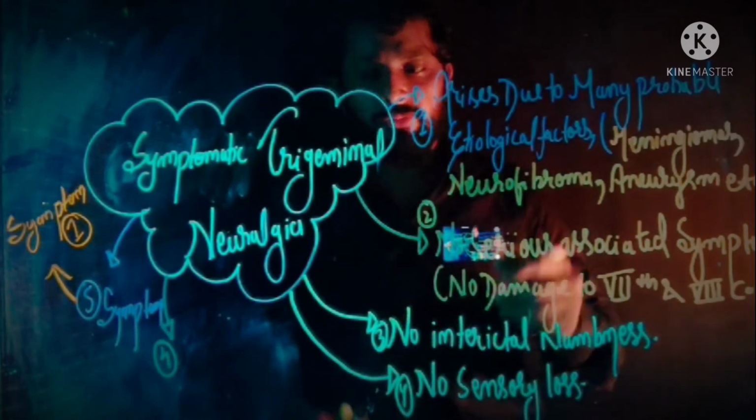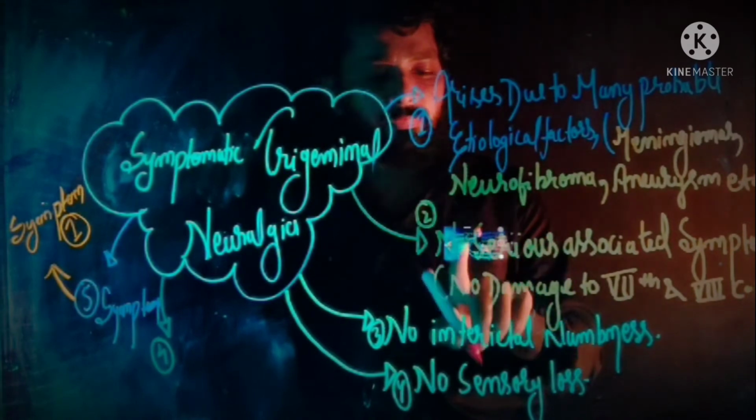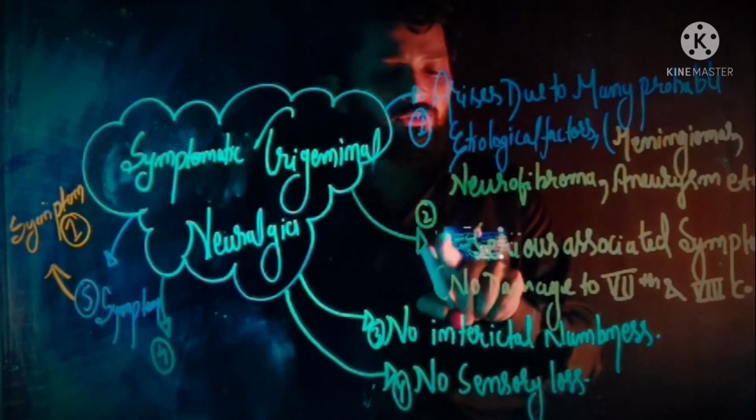And in case of symptomatic trigeminal neuralgia, there is a presence of serious associated symptom.